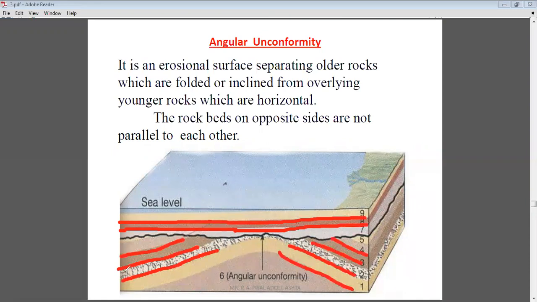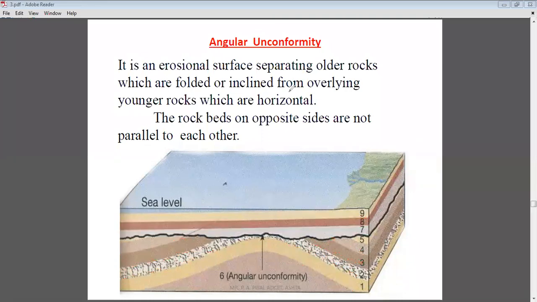When such features are seen in the unconformity, where the older rocks have some inclination and the younger rocks are always horizontal, such unconformities are considered angular unconformities, because they make some angle to the unconformity.